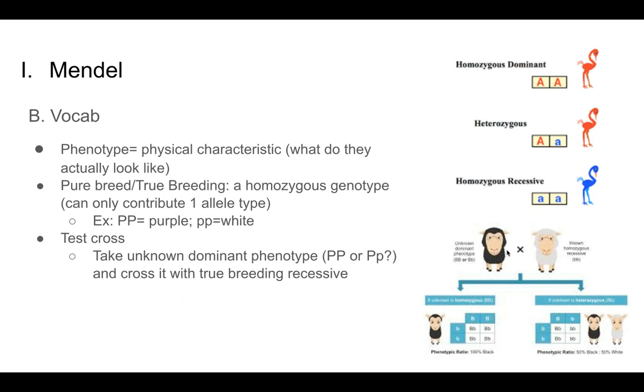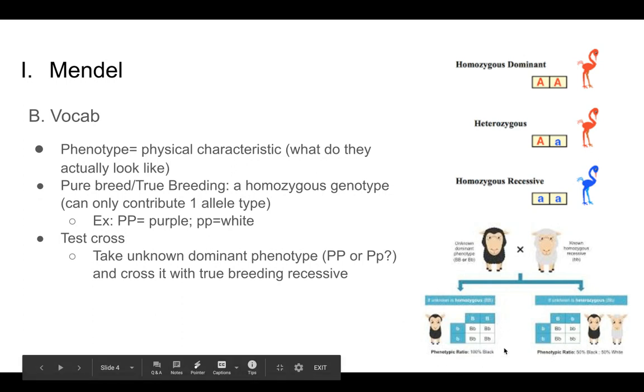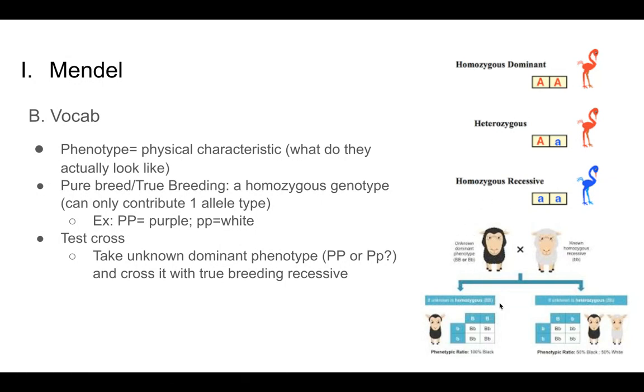So here's what that would look like. Let's say we have this black sheep. We know that black is the dominant phenotype, but we don't know if this black sheep is black because it's a homozygous dominant or it's a heterozygous. So to figure that out, we would cross it with a pure breeding recessive, this white sheep over here, which we know only has little b's, recessive alleles, to contribute. And so we would look at the offspring, and here's what we would look for. If all of the offspring came out black, that is an indication that the parent that was the unknown is actually a homozygous dominant